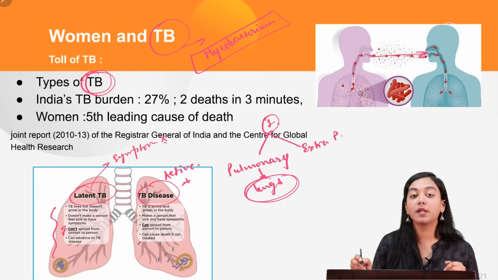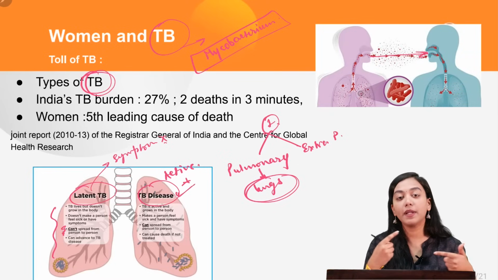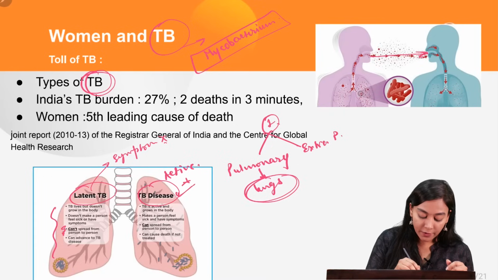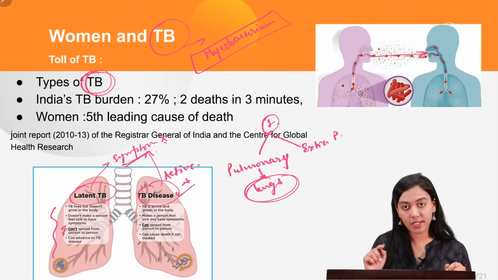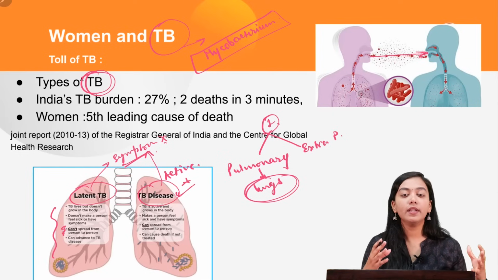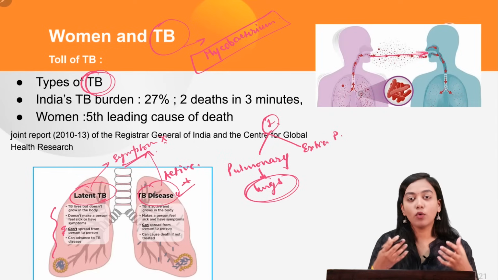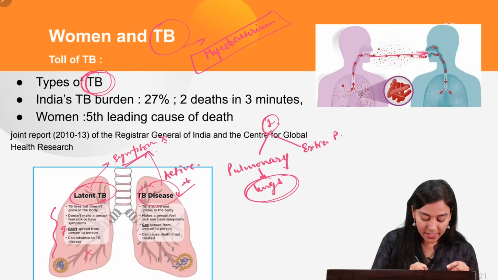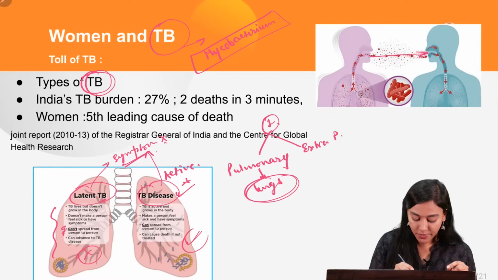Whereas the active TB, because here you will see the multiplication of the bacterial growth inside the lung, it is spreading in the lung, therefore the active TB will show enough amount of symptoms. That's the first difference. The second thing is whether it is spreading to another person or not. If the latent TB is not spreading inside the lung, then how will it spread to another person? So it doesn't spread from person to person, whereas the active TB spreads from person to person.